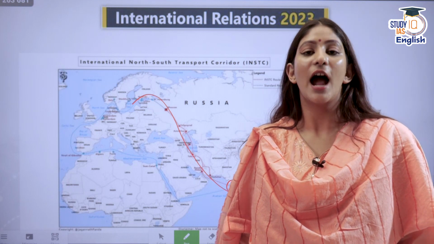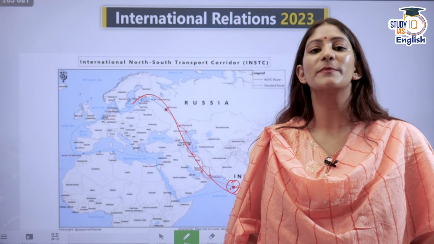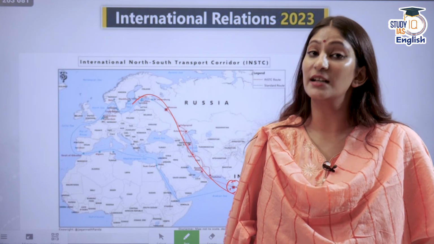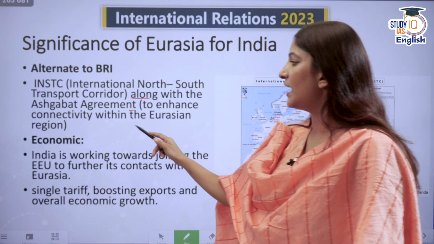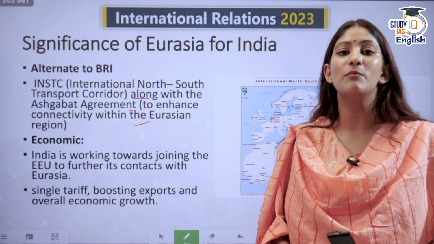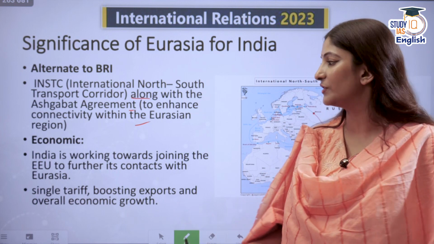Even after Ashgabat Agreement, when India joined it in 2018, this issue is still an issue because of the sanctions, of course, on Iran. It is a contributing factor. But India, from its perspective, has not done a lot. So India needs to buck up when it comes to the INSTC, along with the Ashgabat Agreement, so that we can be more connected to the Eurasian region.